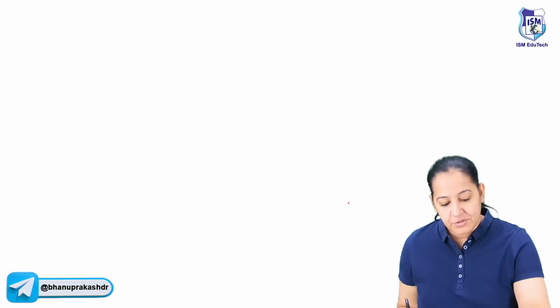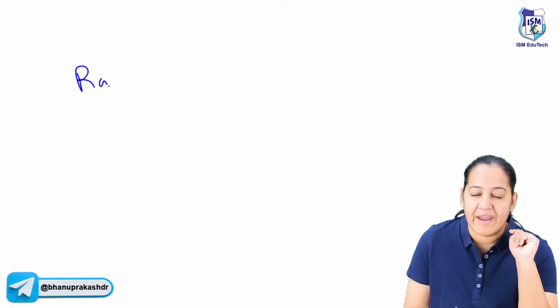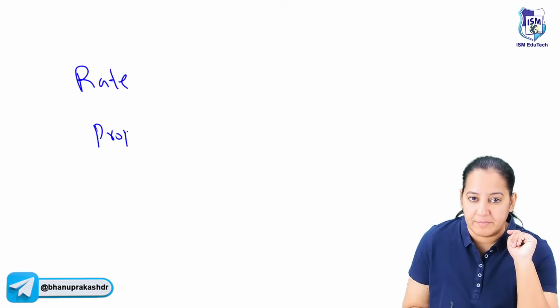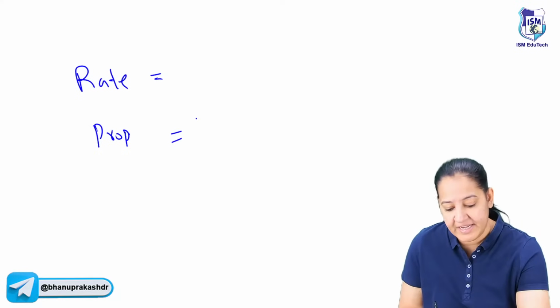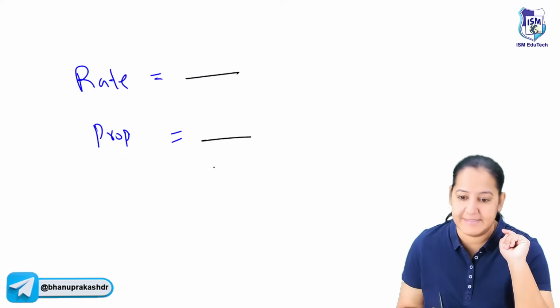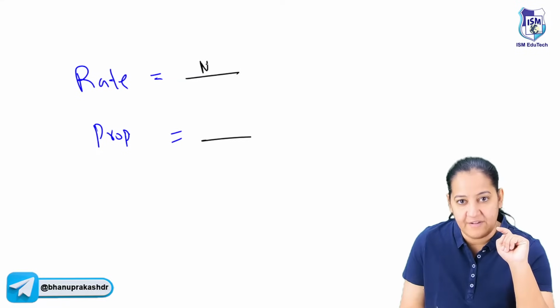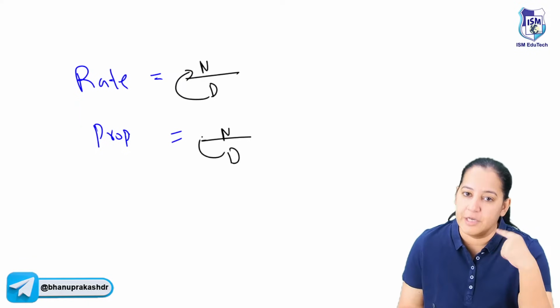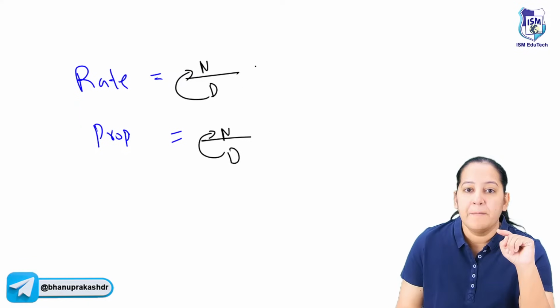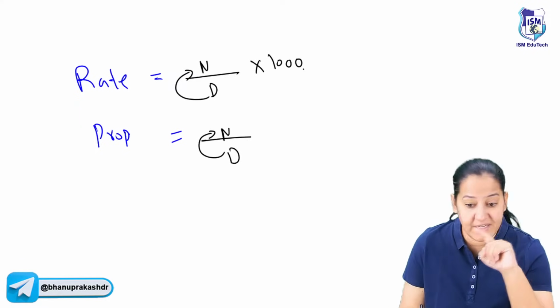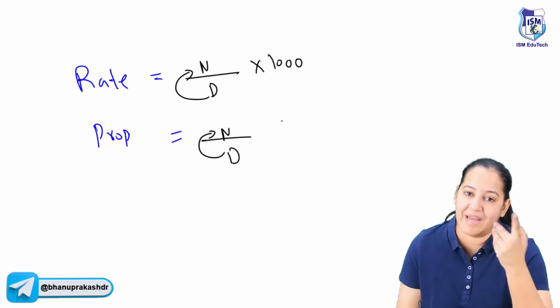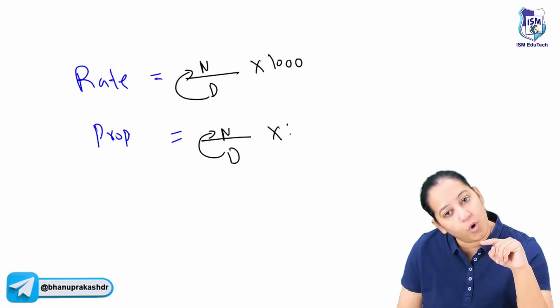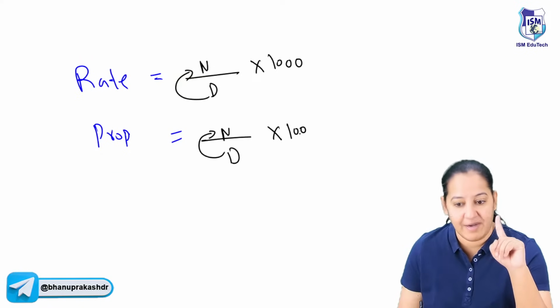You got it? So there are two things you have to learn. What is rate and what is proportion? In rate and proportion, in each of them, there is a numerator and there is a denominator. In both of them, the numerator is a part of denominator. But here the multiplier is 1000. It's never 100. It can be 1000, 10,000, 1 lakh, anything, but never 100. But proportion is always percentage. It is always 100.